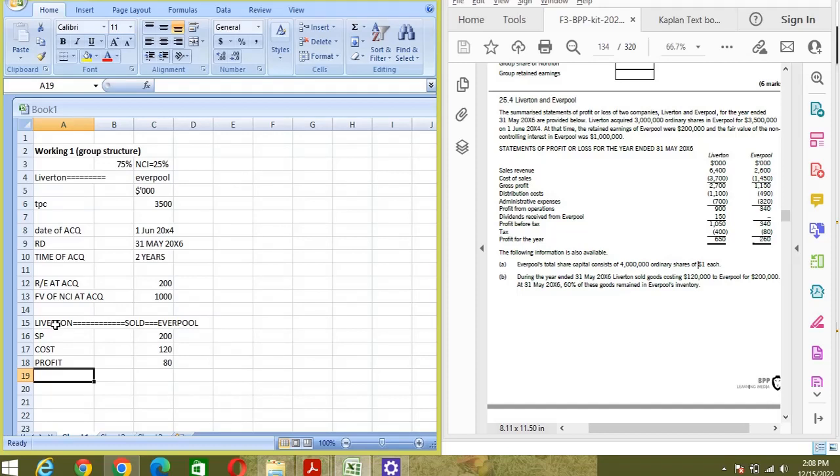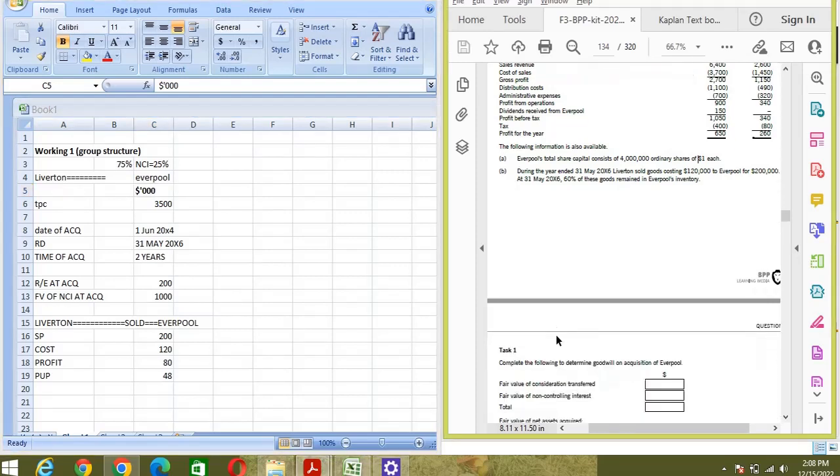At 31st March 2006, 60% of these goods remain in Everpool's inventory. So for the unsold goods, let's calculate the PUP. Just look at the formula bar to see what I am doing. I am taking 60% of the profit, because this profit is for 100% of the goods bought by the subsidiary from the parent, and out of that 60% is remaining. So we take 60% of the profit. The profit is 48. I have taken 30 as common. You can see here.